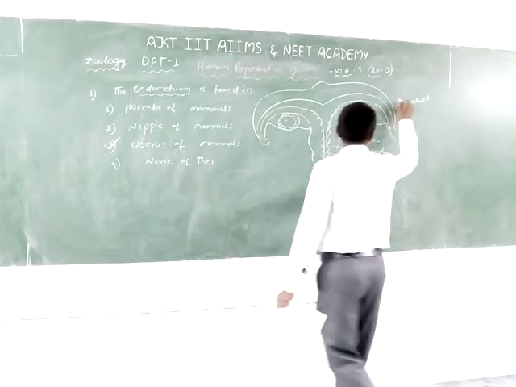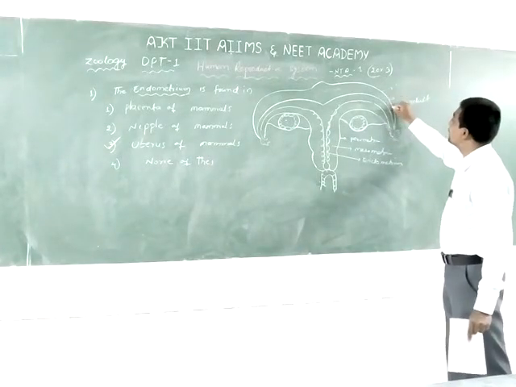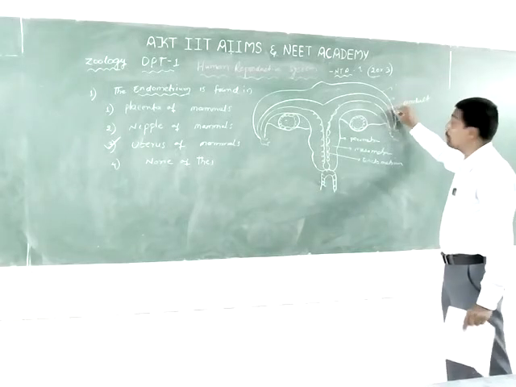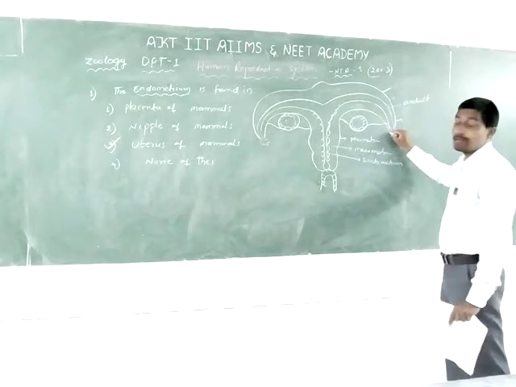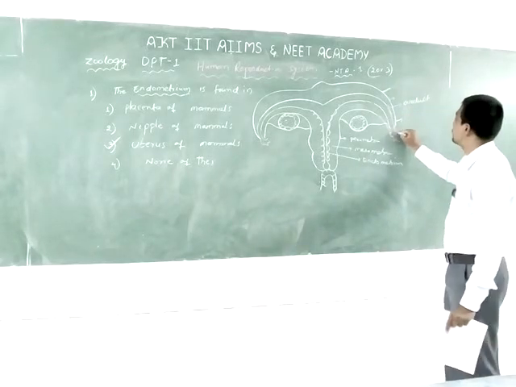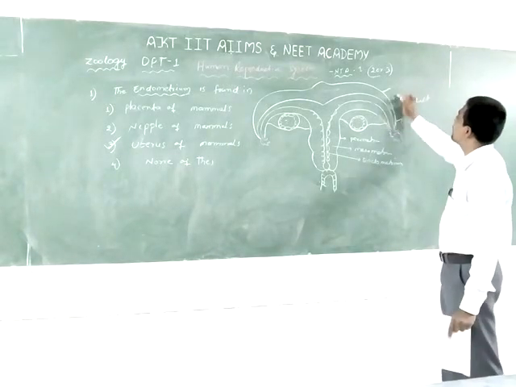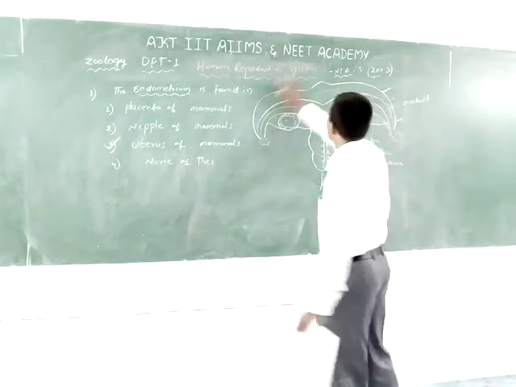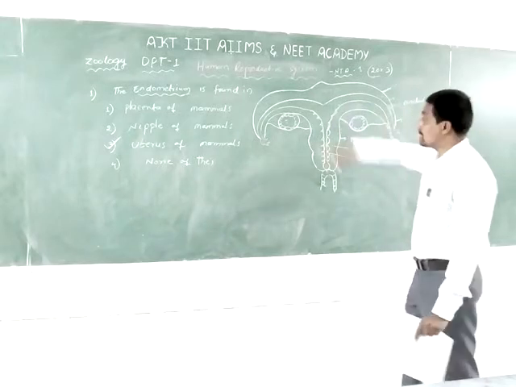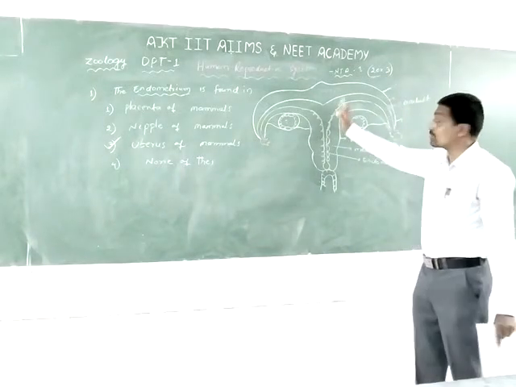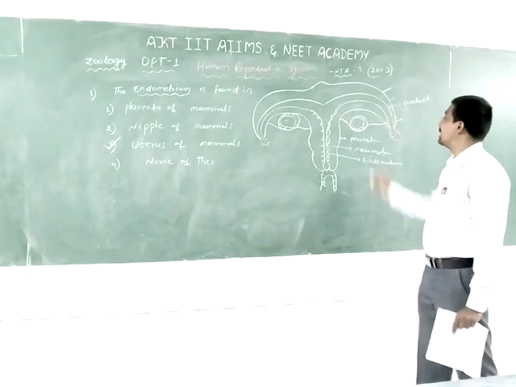The oviduct has three parts: the first is the isthmus, the second is the infundibulum, and the ampulla. The isthmus is the end part near the uterus. These belong to the female reproductive system: the uterus, the oviduct, and the ovary.